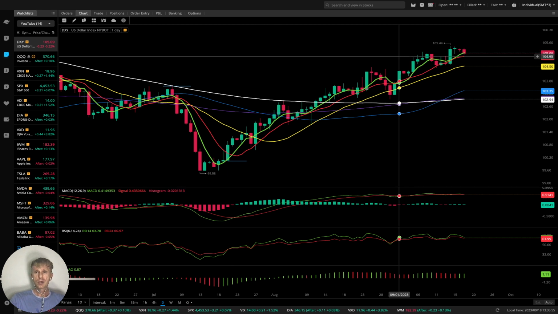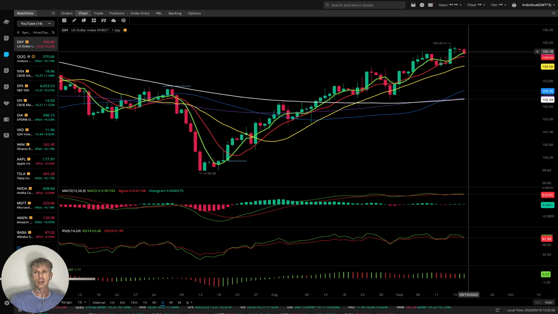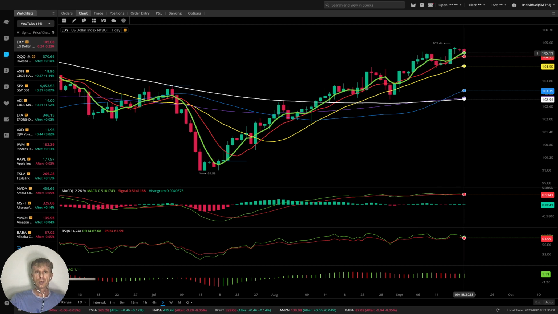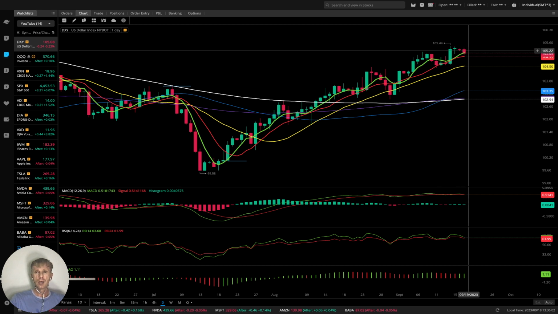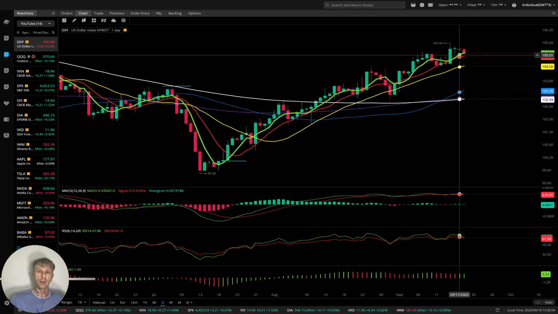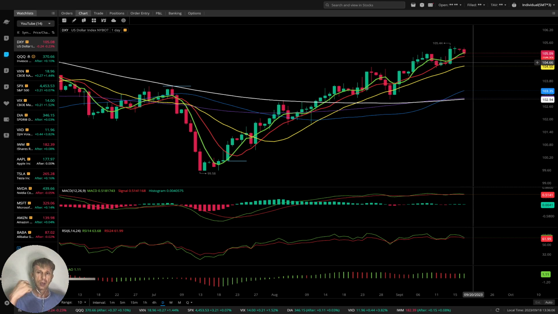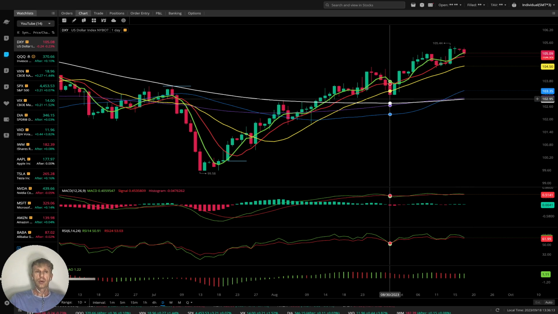From that point, DXY was bullish and still is on the last bar. Even today it was negative, minus 0.25%. It still sits at the MA5 level. It's still in the bullish territory. Bullish trend for the USA dollar.